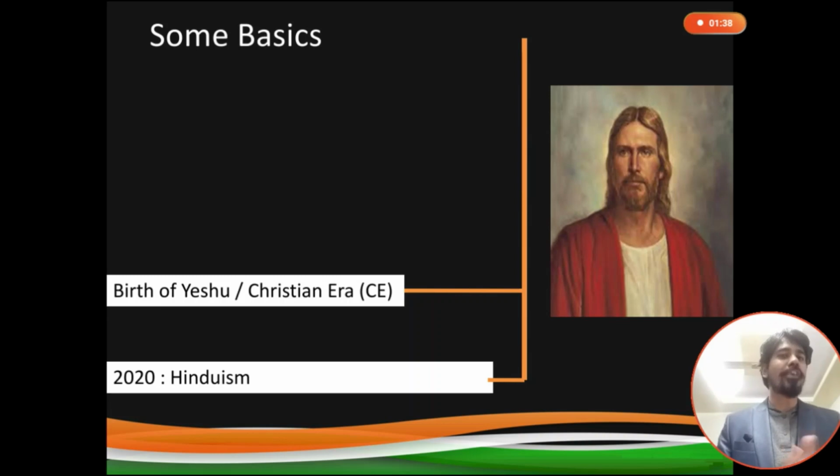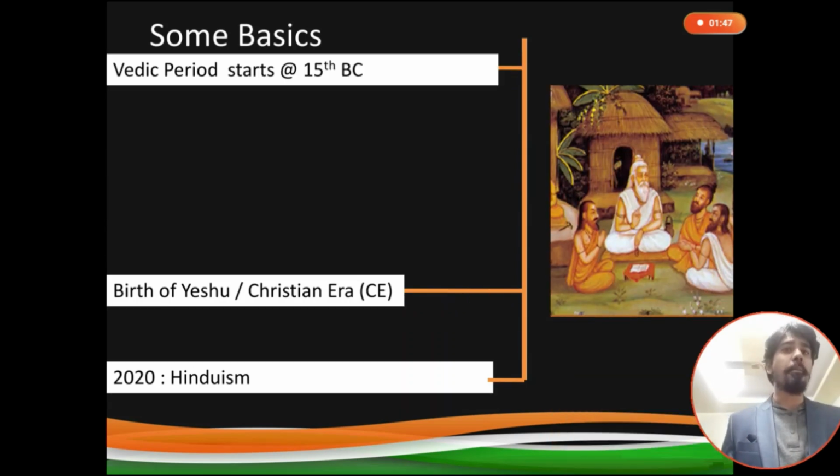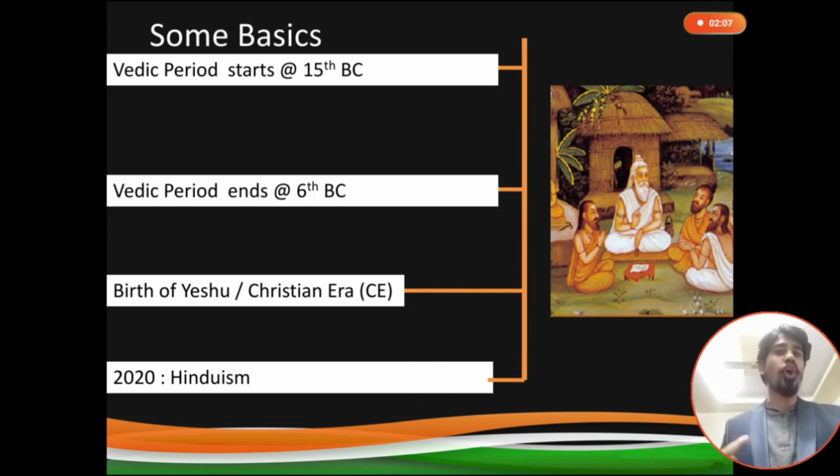So this is the birth of Yeshu, that is almost 2020 years before us, right? That was the era that stands as the Christian era. Before the birth of Yeshu, 1500 years before the birth of Yeshu starts the Vedic period. That means 15th century before Christ, and it went on for the next 900 years.